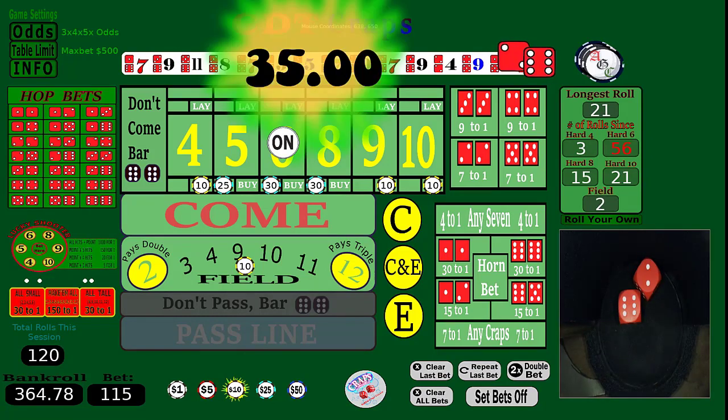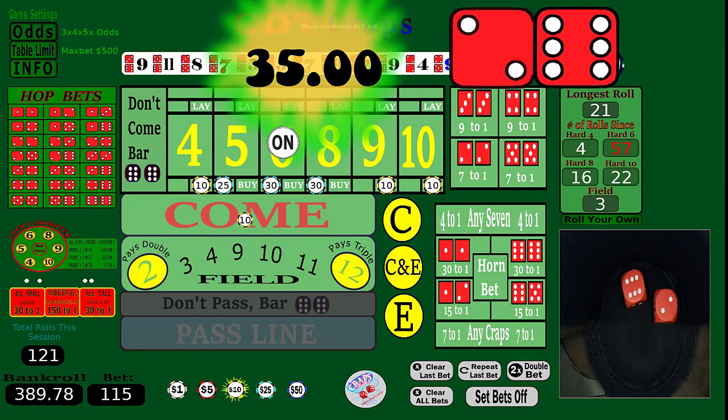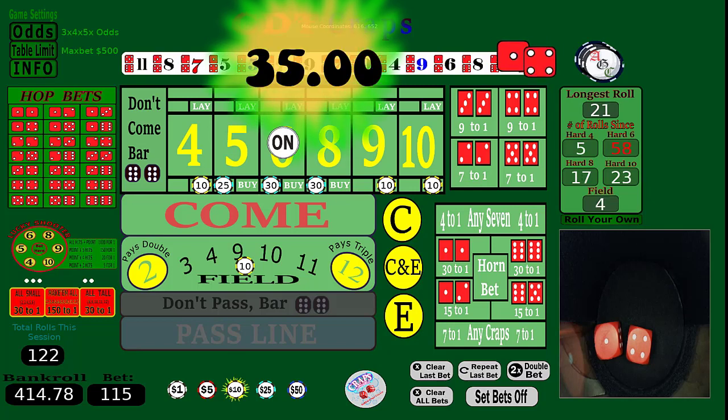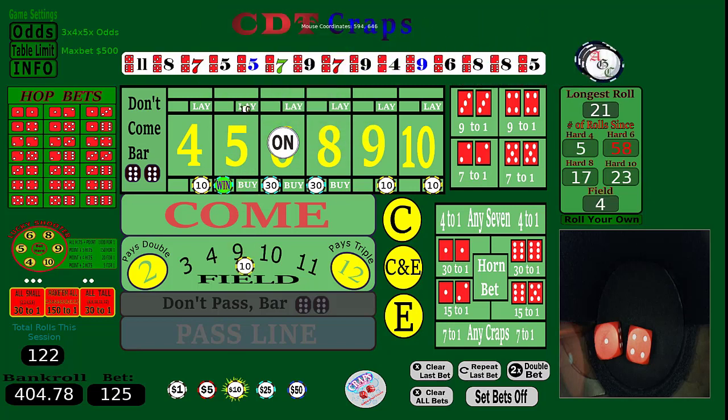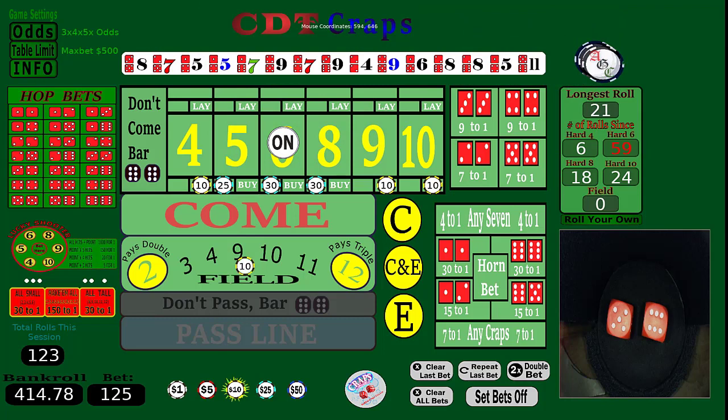There's an 8. Perfect. 10 back on the field. And there's another 8. All right, we'll take that. 10 back on the field. 5. Okay. Let's go. Yo, that'll get us $10. Let's go.